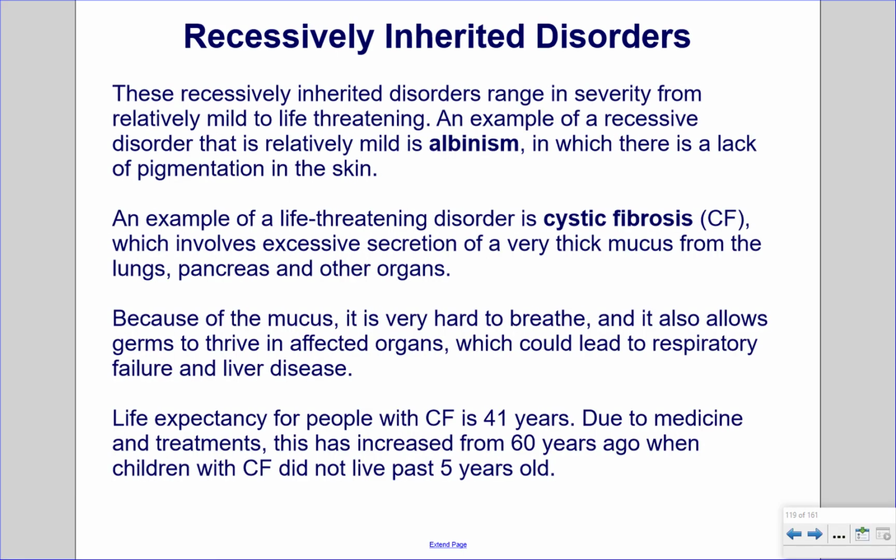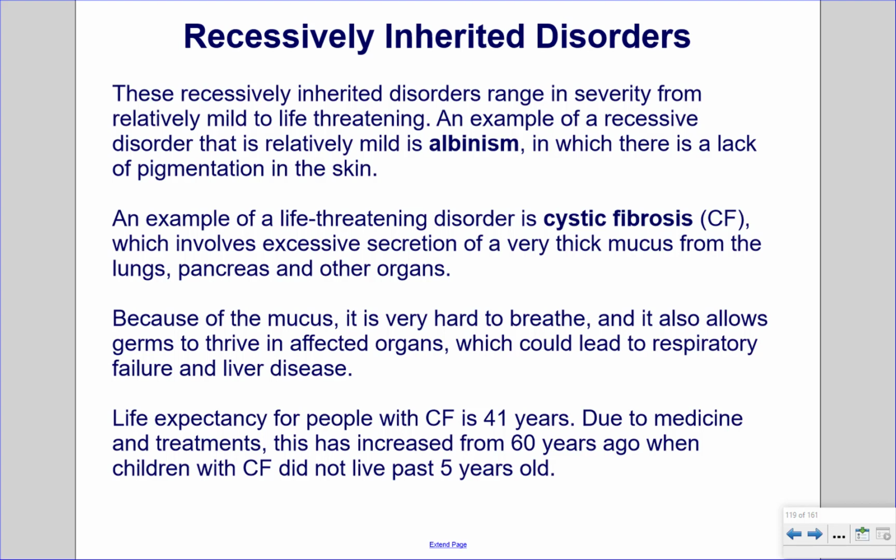Recessively inherited disorders range in severity from relatively mild to life-threatening. An example of a recessive disorder that is relatively mild is albinism, in which there is a lack of pigmentation in the skin. An example of a life-threatening disorder is cystic fibrosis, or CF, which involves excessive secretion of a very thick mucus from the lungs, pancreas, and other organs. Because of the mucus, it is very hard to breathe, and it also allows germs to thrive in affected organs, which could lead to respiratory failure and liver disease.